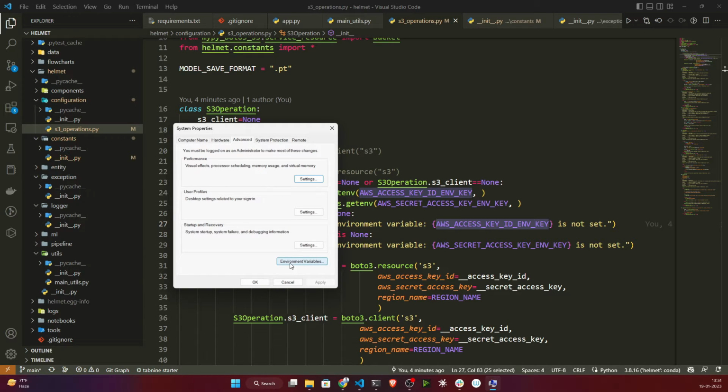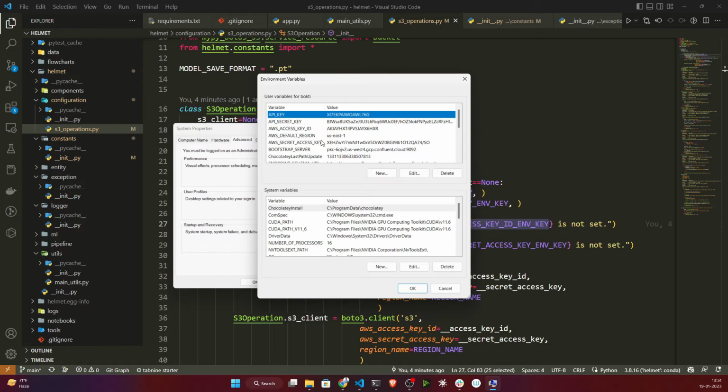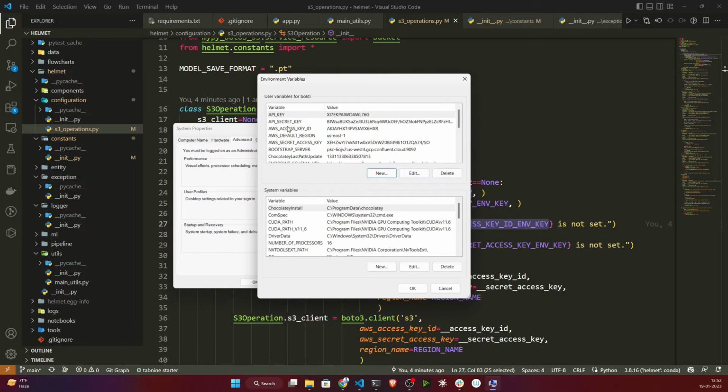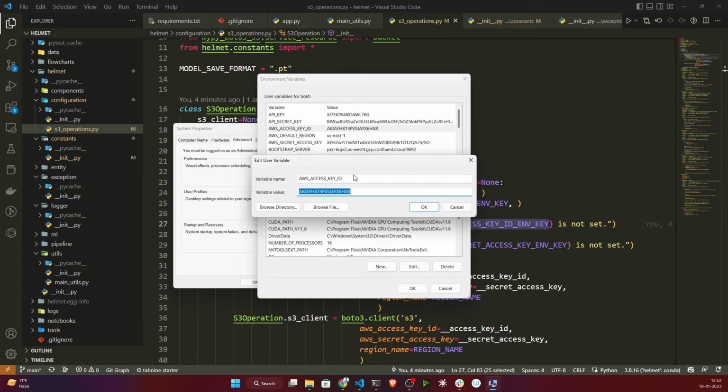Here you will see one option called environment variable. I will click here. As you can see, I have already set these things: AWS secret key, AWS access key, and AWS region. If you want to set it up, you just need to click on New, then give the name. Suppose I want to set AWS access key ID. Make sure this name is the same, otherwise it will give you an error. Now let me copy the name. This is my variable name, this is my value. That's how you need to set it.